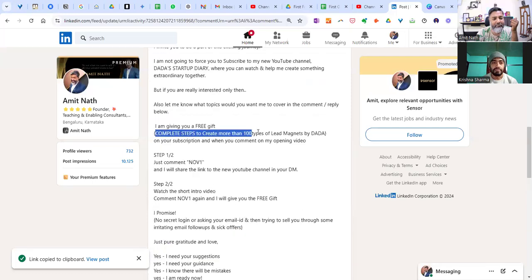Complete steps to create more than 100 types of lead magnet. Now understand, just for the sake of making people click there, I have to give this gift. And how do I create this? Again, I used Google Doc and I created this entire thing. It took almost 1 day for me, right? Now, this 1 day entire thing gone, and I was still, my money is zero.